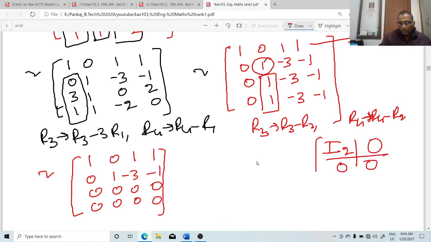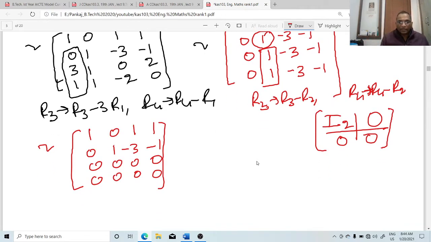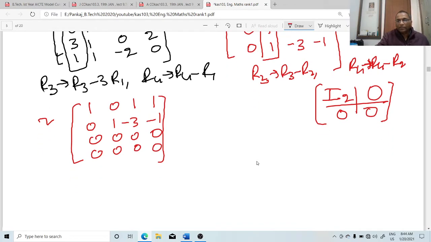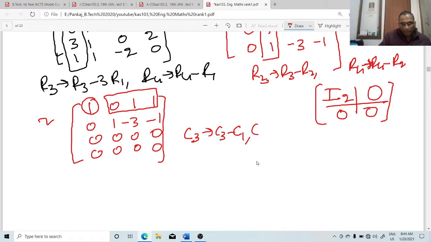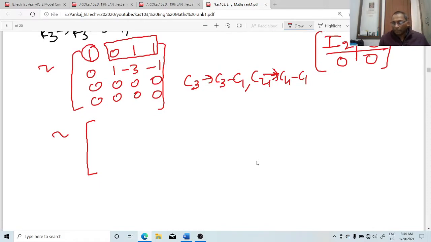So this is actually the benefit of echelon form. After echelon form you can write the answer directly, but we will not write, we just think. Okay. Now convert the other elements to 0 with the help of C1. This element is already 1. Apply C3 change to C3 minus C1 and C4 change to C4 minus C1 like this. So write this matrix. All other elements will be the same. After converting to echelon form, one benefit is all other elements will be the same.